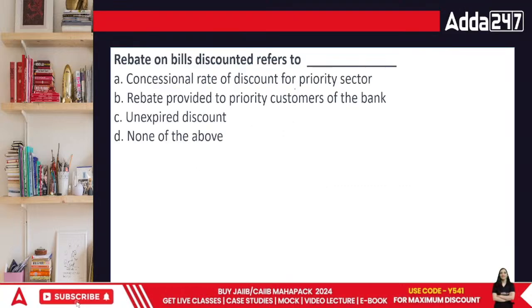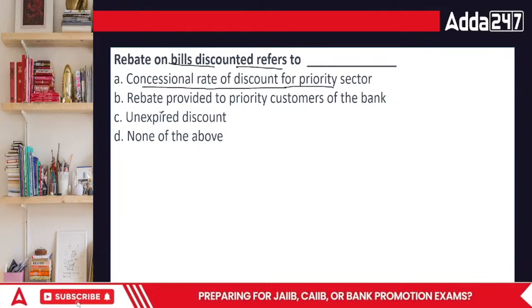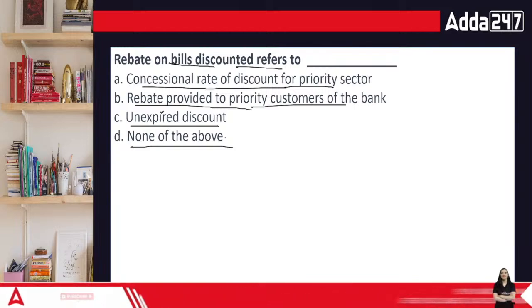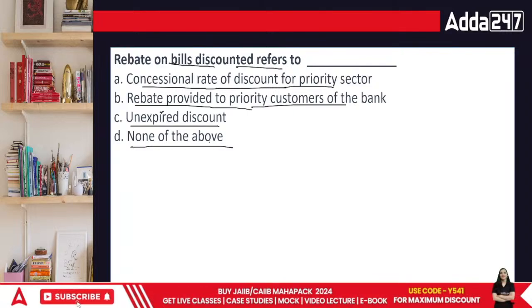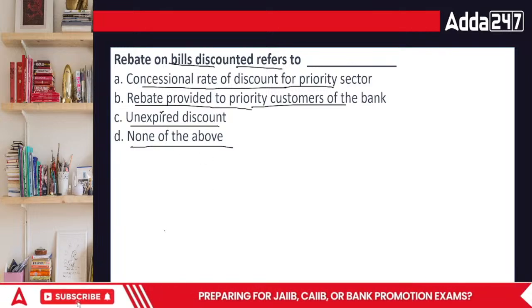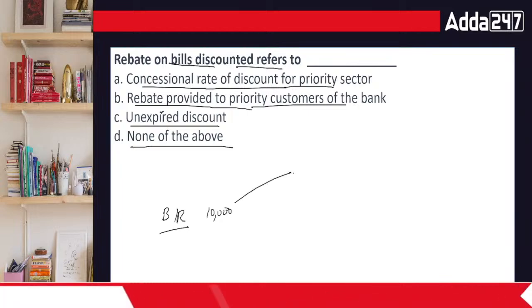Next point, the rebate on bills discounted refers to concessional rate of discount on priority sector, rebate provided to priority sector banks, then unexpired discount, or none of the above. Rebate on bill discounted. What I did was I sold my bill to the bank and bank gave me money. So when it gave me money, I'm using this money in my business. Okay, now I had 10,000. I wanted 10,000 rupees. This was the bills receivable. I sold it, rebate on bill discounted.